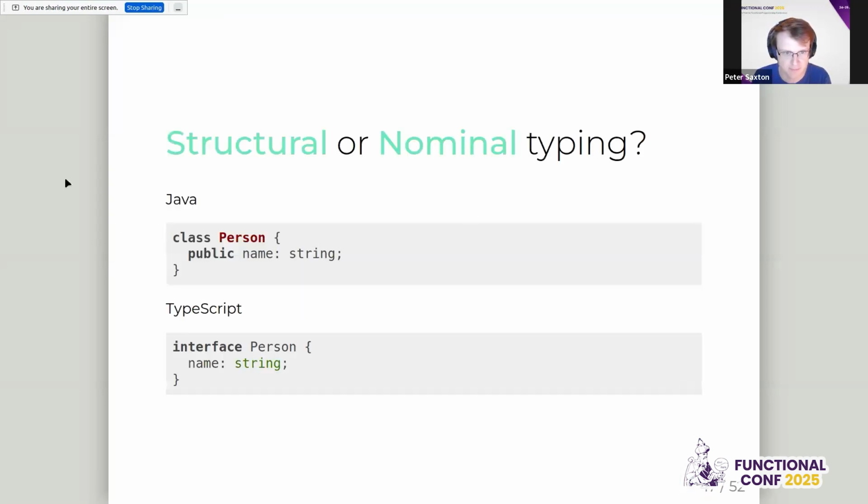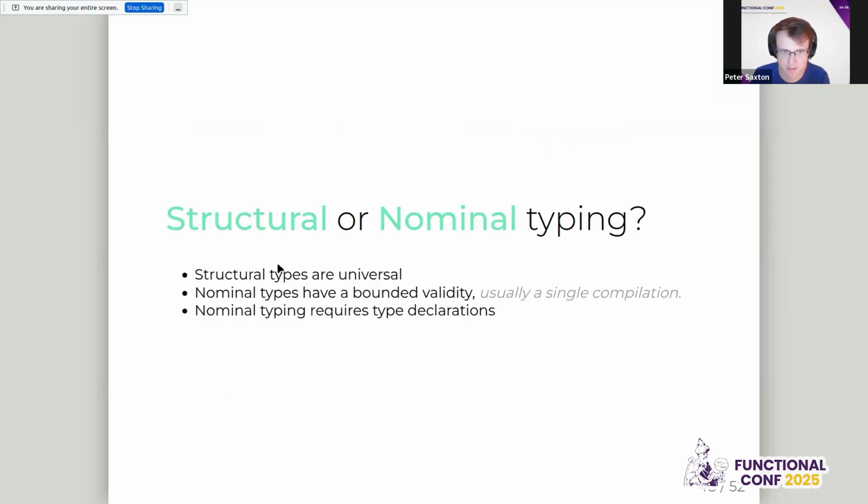Okay. So structural or nominal typing. This all requires typing to be structural. Nominal typing is when you have to define names up front. So this Java class here has a name field, but it's called person. So if you need a function, it has to explicitly take a person. In TypeScript, you have a very similar looking thing. You have this interface called person, but it's defined by the content it has. So any function that takes a name of a string can accept a person or any other interface with that field. Whereas if you had something that looked exactly the same, like a user class in Java, it would not be acceptable.